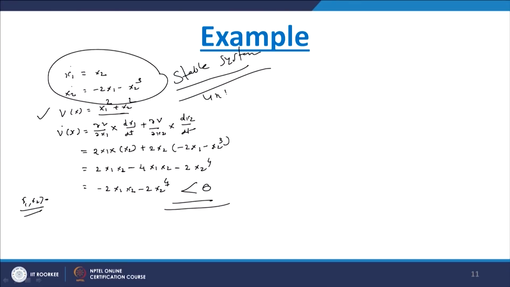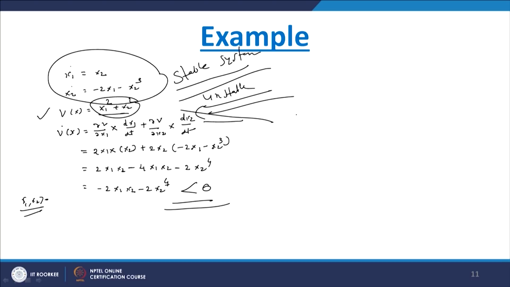But here this is the issue, because here we have taken one specific function. So it may be possible that if you take a different function, this system may come out unstable. Suppose that instead of this function we have taken some different function.